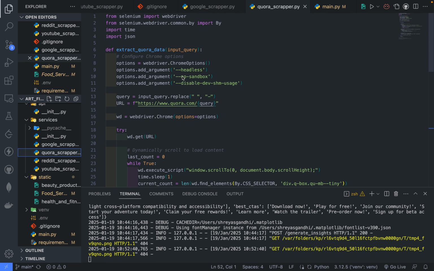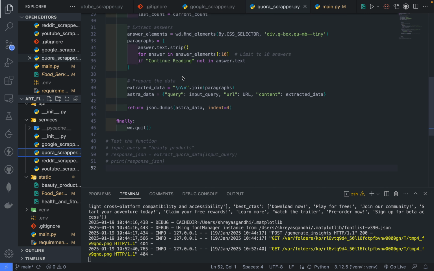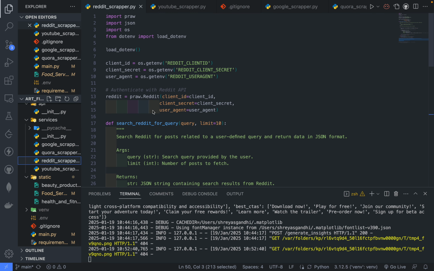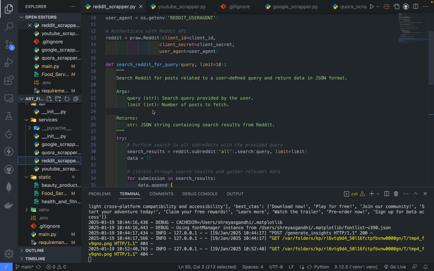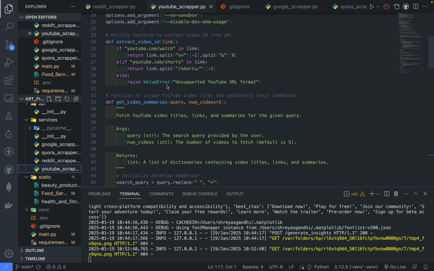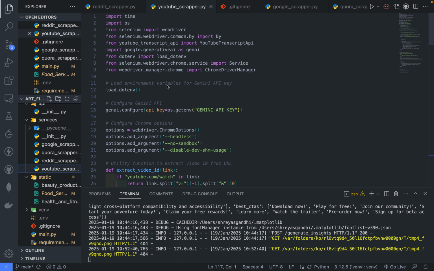For Quora, we have used Selenium WebDriver to scrape the data, and for Reddit, we have used PRAW for getting the data from Reddit comments and Reddit users. For YouTube as well, we have used Selenium. In YouTube, we also get the links of the top five YouTube videos of a particular search, and this is the web scraping part.